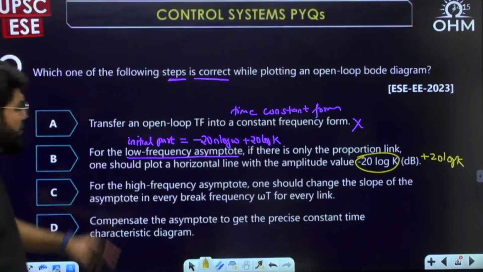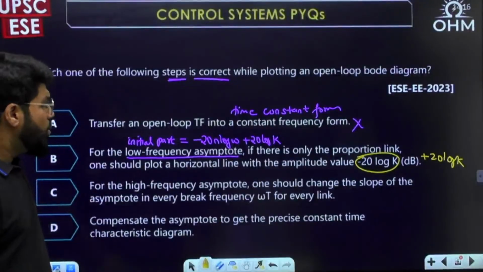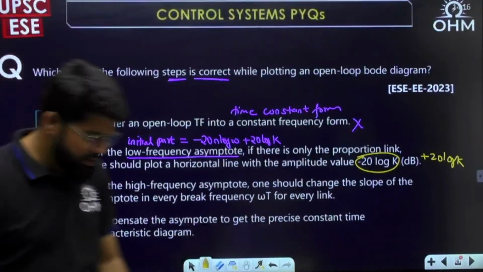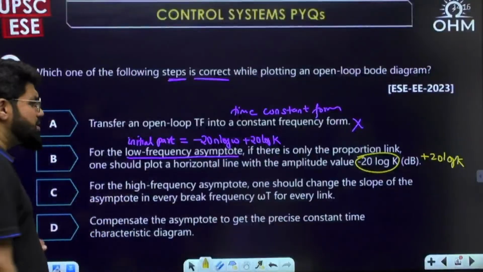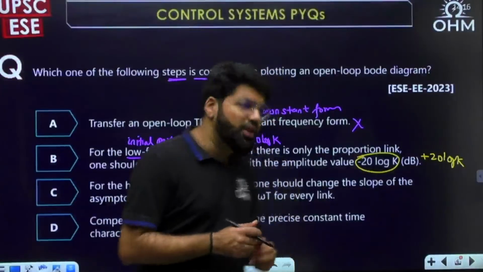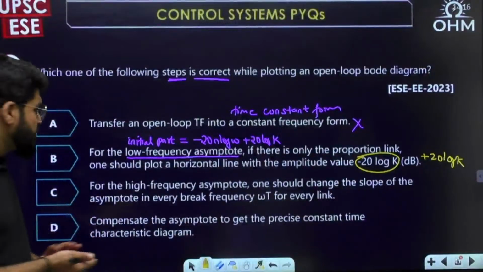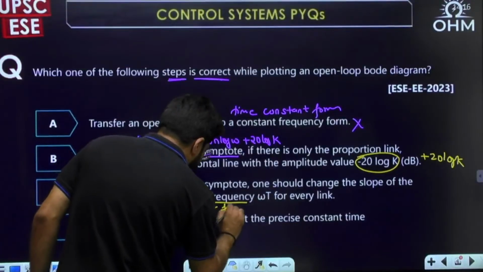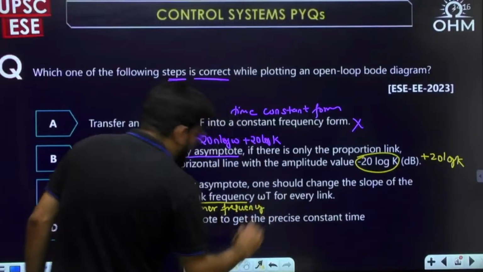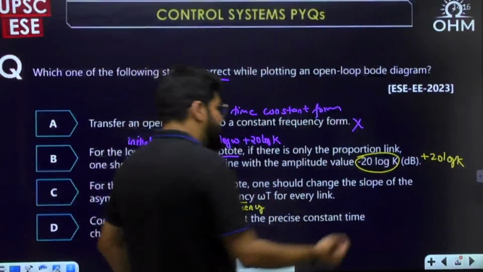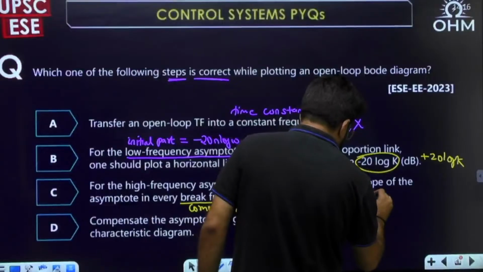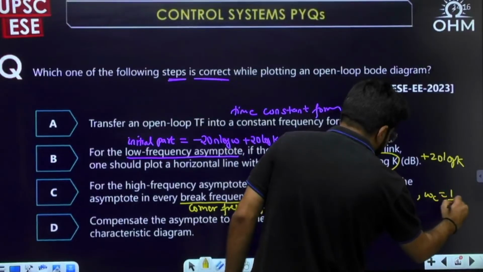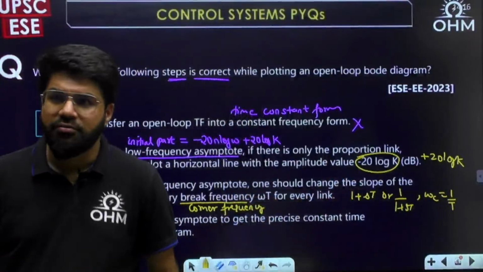Option number C. For the high frequency asymptote, that is the final part, one should change the slope of the asymptote at every break frequency omega t for every link. This is one of the most crucial steps of Bode plot. While sketching the Bode plot, at every corner frequency, which is also known as the break frequency, what is the corner frequency? If there is any term 1 plus j omega t, 1 plus st, simple pole, or 1 upon 1 plus st, the corner frequency is given by the reciprocal of the time constant.